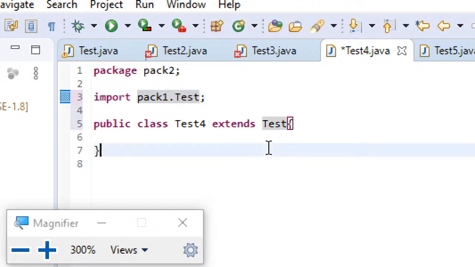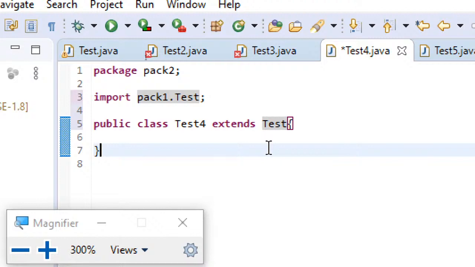But in real time, companies will never encourage you to write star, because when you write star, indirectly you are including all the classes of that package, even though you might be using only one class from that package, letting the compiler take time for translating and generating the bytecode.